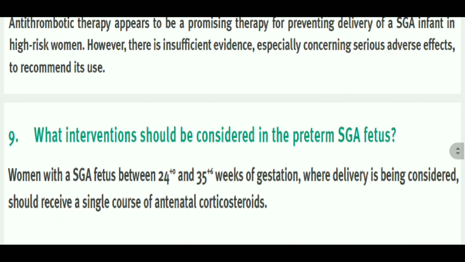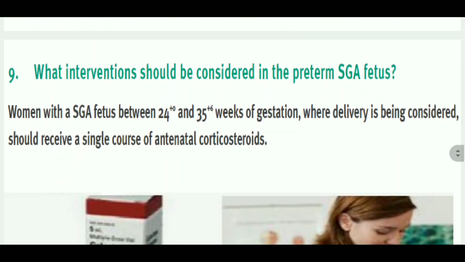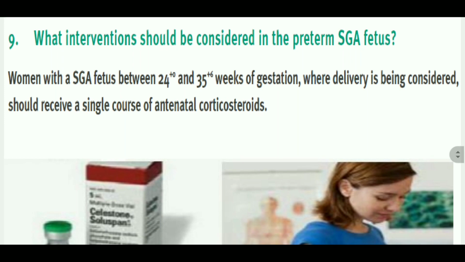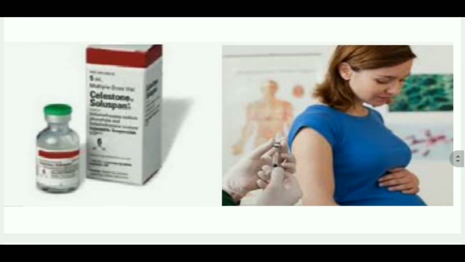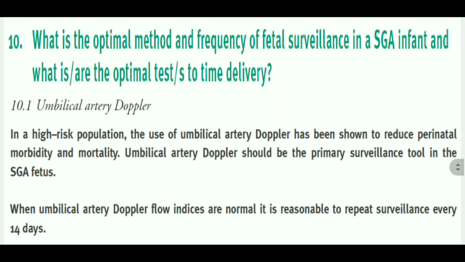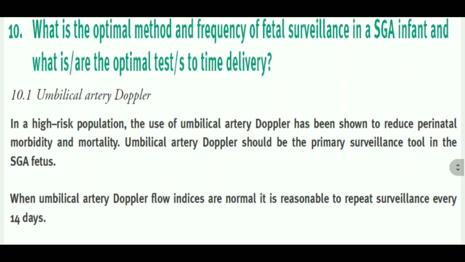Now, intervention regarding the preterm SGA fetus. Women with an SGA fetus between 24 and 35 plus 6 weeks of gestation, where delivery is being considered, should receive a single dose of antenatal corticosteroids. Now, what is the optimal method and frequency of fetal surveillance in SGA infants, and what is the optimum test to time the delivery? At the topmost is the umbilical artery Doppler, along with the CTG and amniotic fluid assessment by biophysical profile.